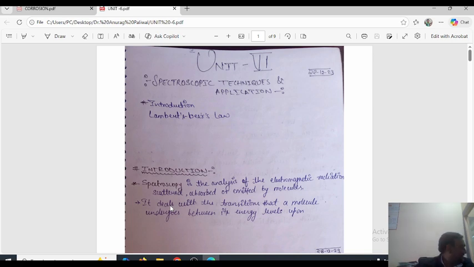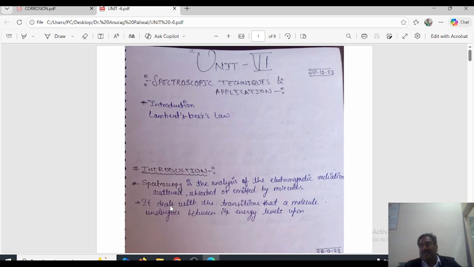It is the science in which we study the interaction between electromagnetic radiation and matter. When electromagnetic radiation passes through matter, many changes occur. This interaction between electromagnetic radiation and matter is called spectroscopy.